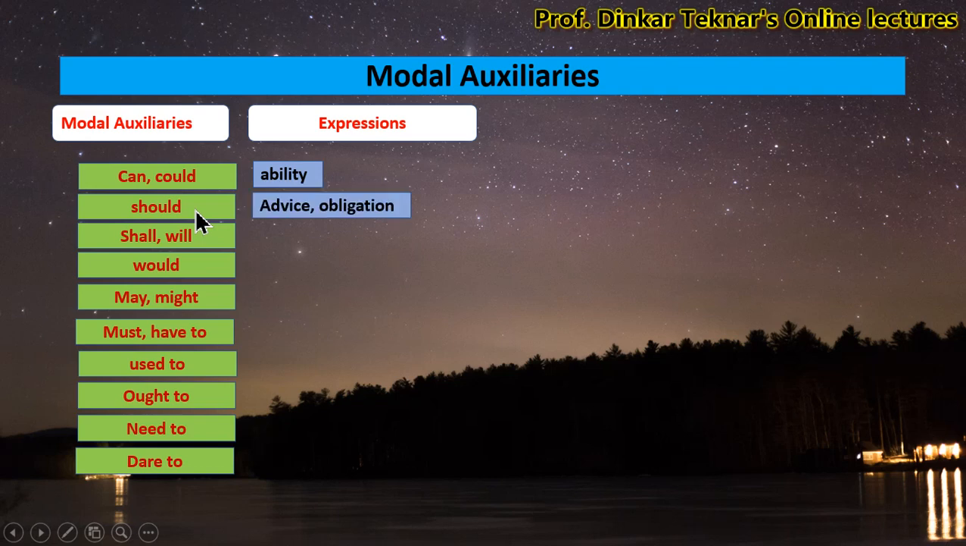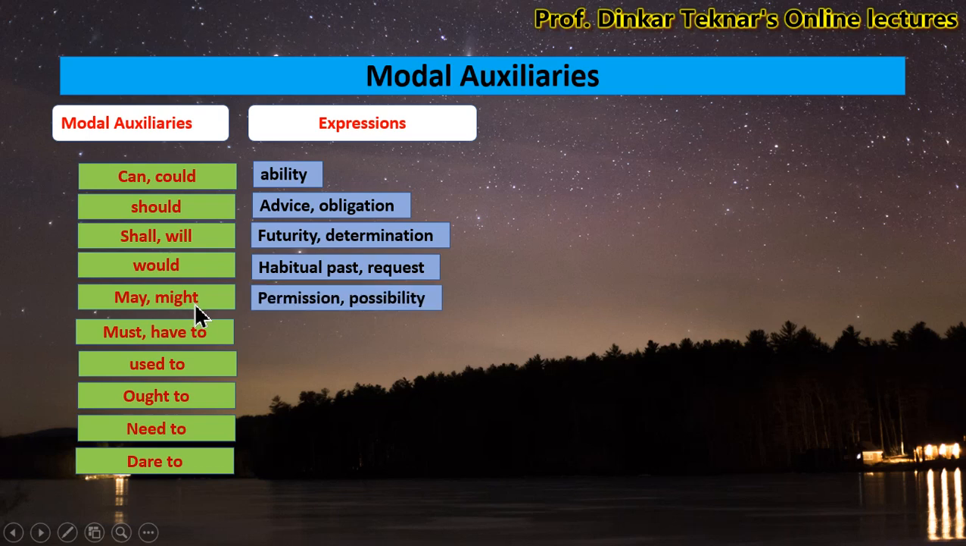Should is used to show advice or obligation. Shall or will is used to show futurity or determination. Would is used to show habitual past or request. May or might are used to show permission or possibility. Must or have to are used to show compulsion or obligation.